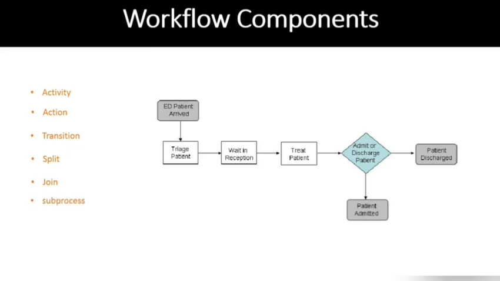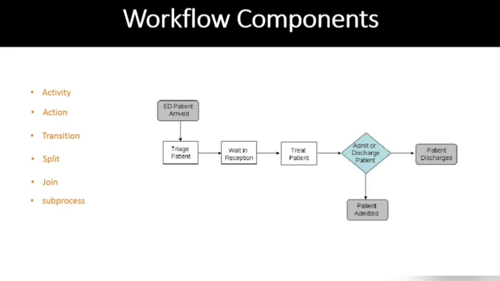So activity and actions refer to the items represented in rectangles, that is, wait in reception, treat patient. These are the activities. Then transition refers to moving from one activity to another activity based on certain conditions. Then split means in admit or discharge patient, you can see there are two options: either he can be admitted or discharged. So that is known as split. Then join means if two inputs are there for one activity, that is just the opposite of split. That is known as join.